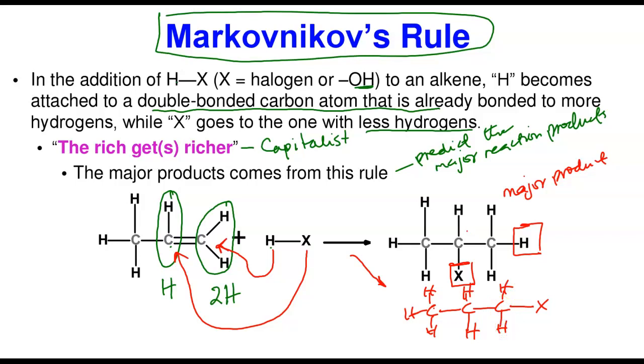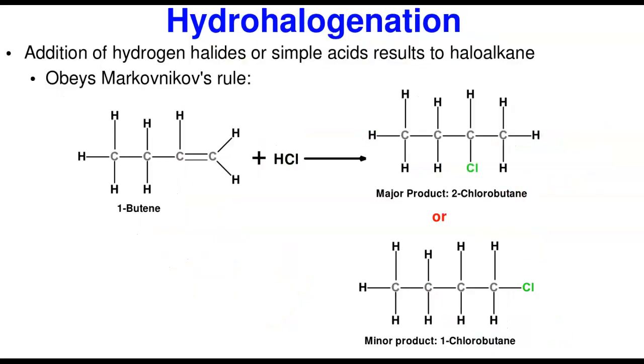So look at what you've done. In the minor reaction product, you added X at the carbon where we had hydrogen, and you added hydrogen at this other point. So this is actually the minor product. In fact, this minor product is not quantitative; not enough of it usually forms. So any time I ask you about a reaction that involves Markovnikov's Rule, just give me the major reaction product. Let us take it off from there.